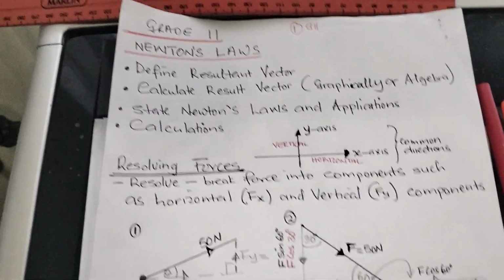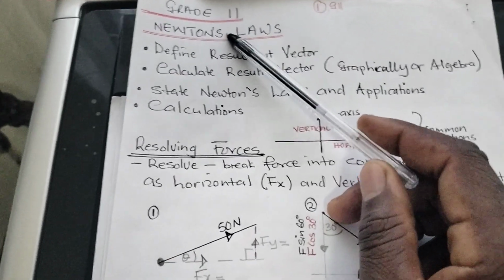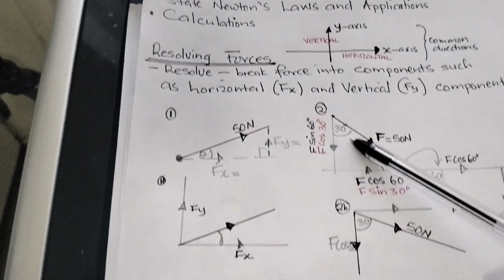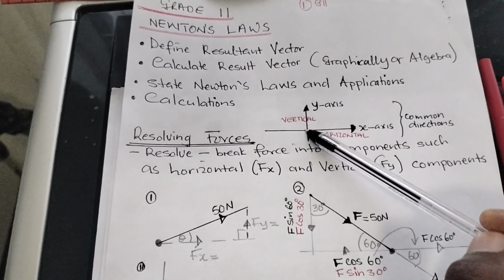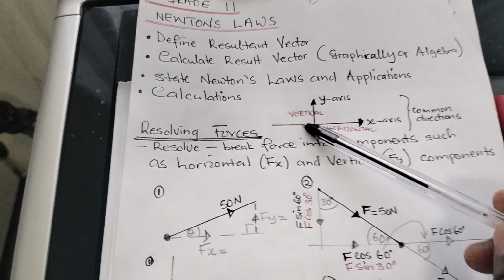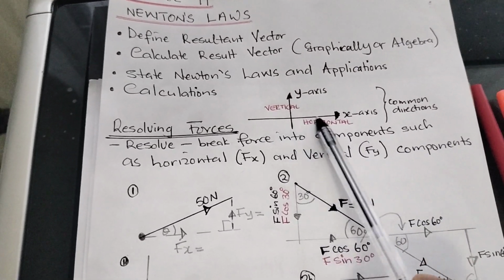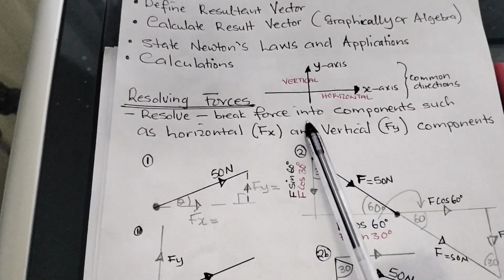Okay, so when we are working with this topic on Newton's laws, what you realize is you work with forces acting on different objects. Normally we use two directions, the x-axis and the y-axis. But there are some forces which do not act along these lines, the x-axis and the y-axis. So what do we do?